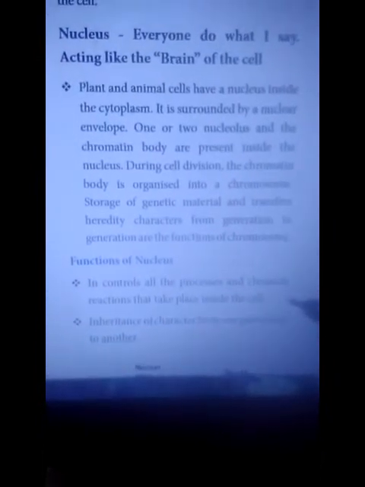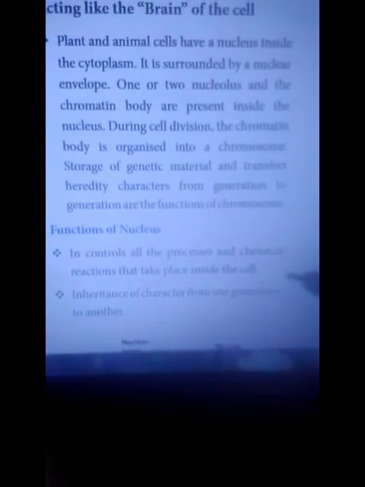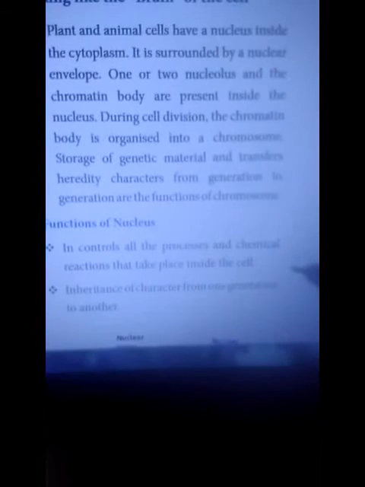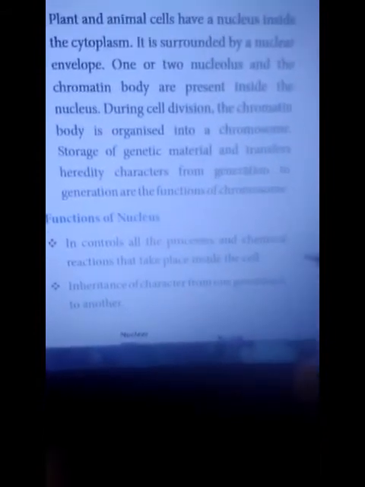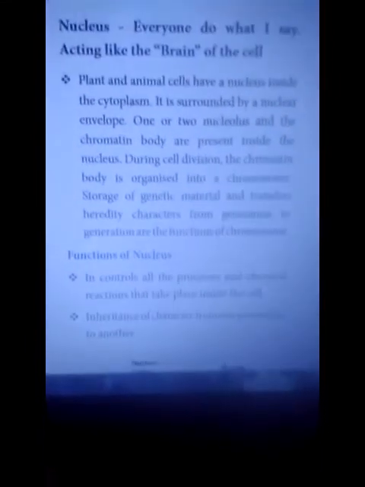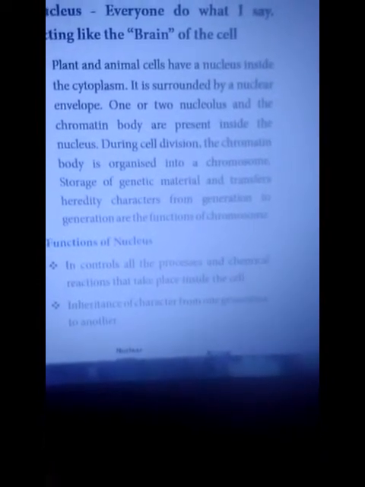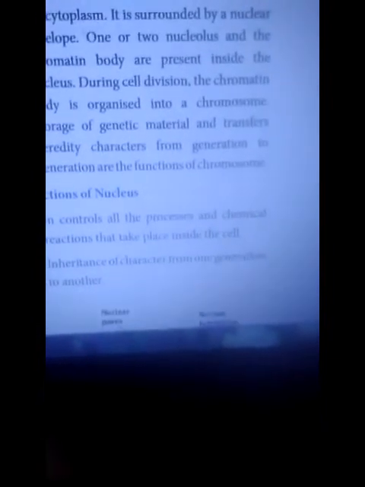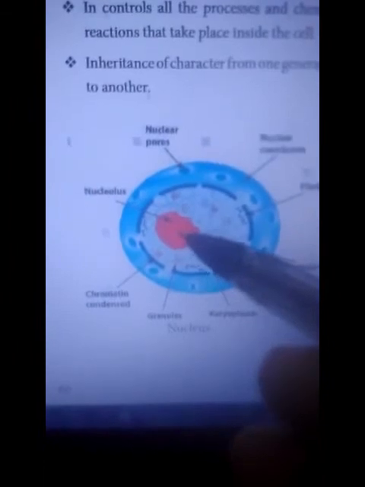Next, function of nucleus. It controls all the processes and chemical reactions that take place inside the cell. Next, inheritance of characters from one generation to another means characters are transferred through the DNA. A single nucleus contains a nucleolus. Inside the nucleus, the nucleolus is present.